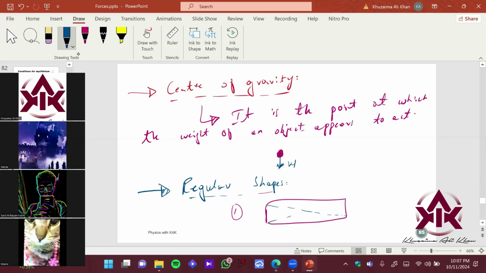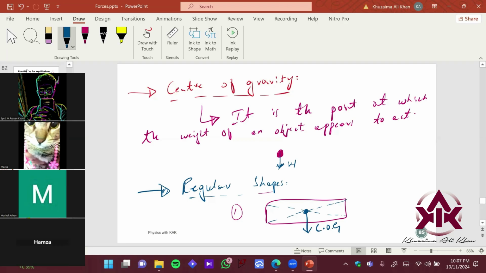Sir, there is a lamina, in which there is a pin and a thread attached to it. Like for regular objects, okay, you just draw diagonal lines, and when the diagonal lines are intersecting, that is your center of gravity. For regular objects, this is your center of gravity. Does that make sense? Give me a thumbs up if it makes sense. For rectangles.